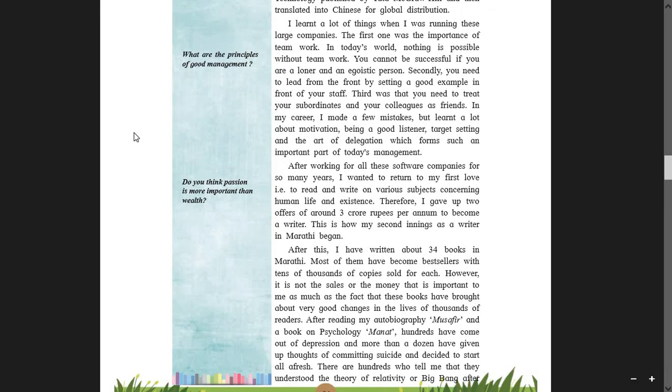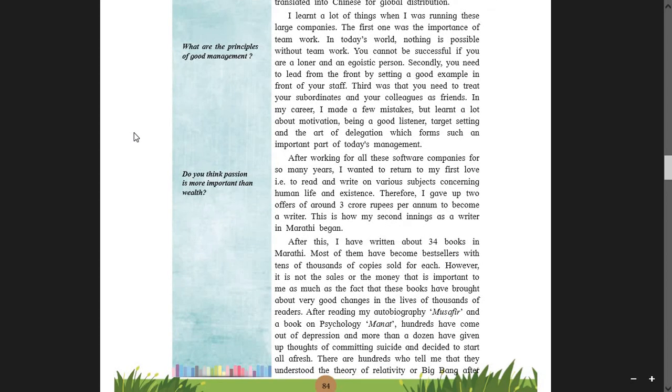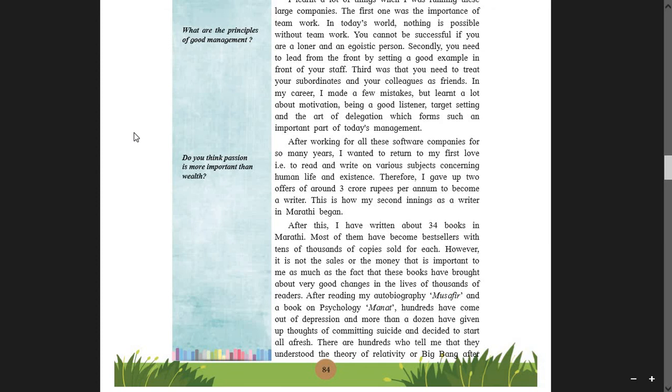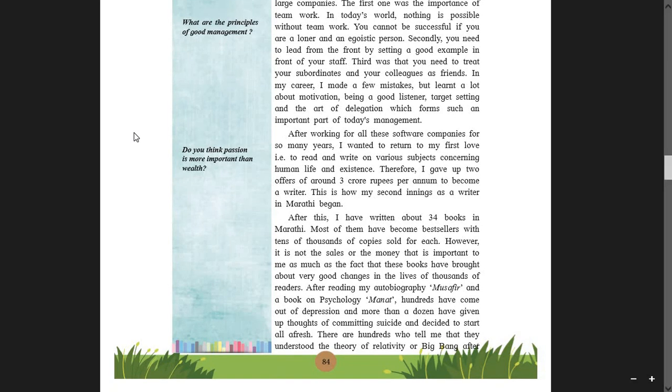After working for all these software companies for so many years, I wanted to return to my first love, that is to read and write on various subjects concerning human life and existence. Therefore, I gave up two offers of around 3 crore rupees per annum to become a writer. My God, such a big sacrifice. This is how my second innings, means second journey, second voyage as a writer in Marathi began.